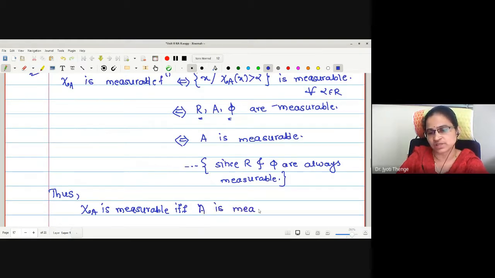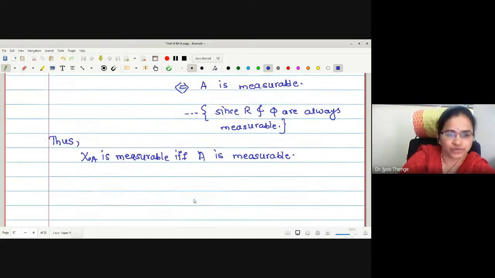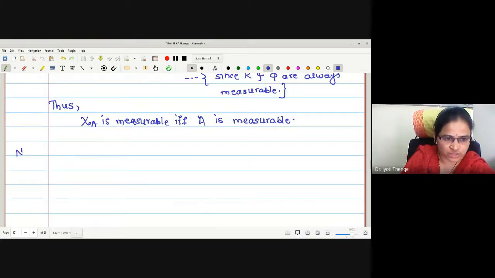Yes, students, understood this? Yes, ma'am. Now we are going to write a note using these two functions. What is the first? Existence of a non-measurable set implies the existence of a non-measurable function.